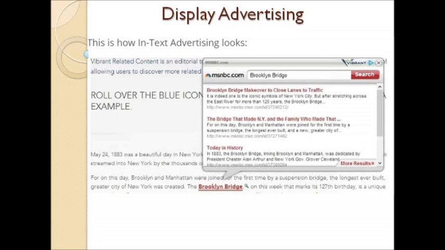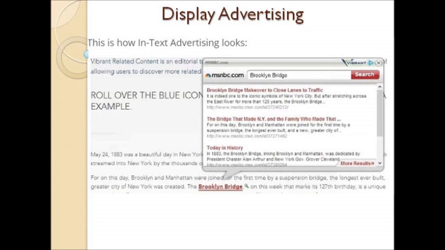Brooklyn that made New York and the family who made that, today is history again, right? So these are advertisements related to this word, and this text Brooklyn Bridge is monetized, right?